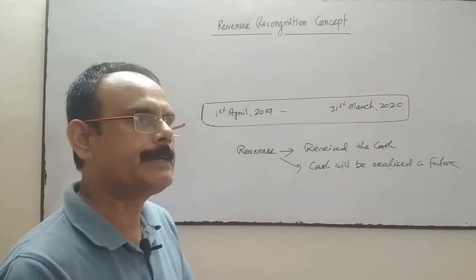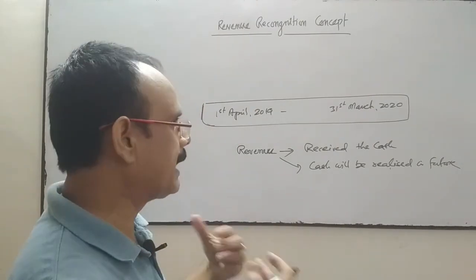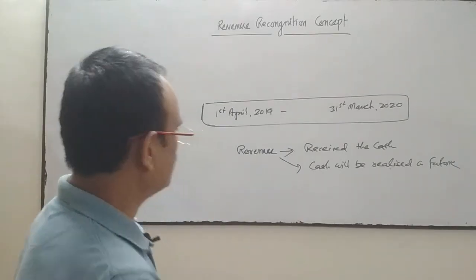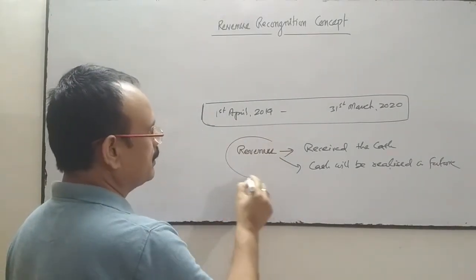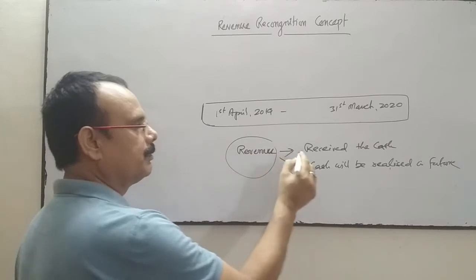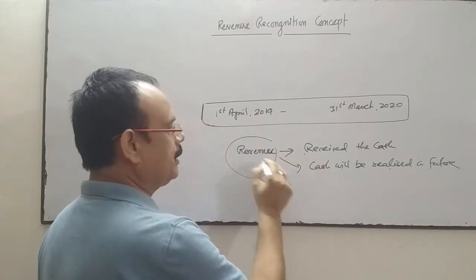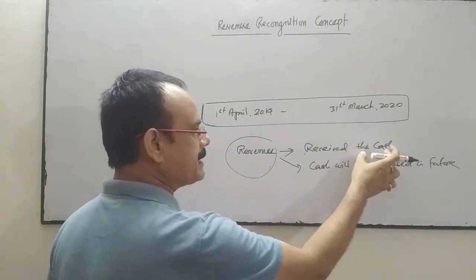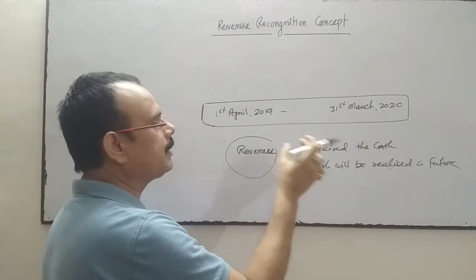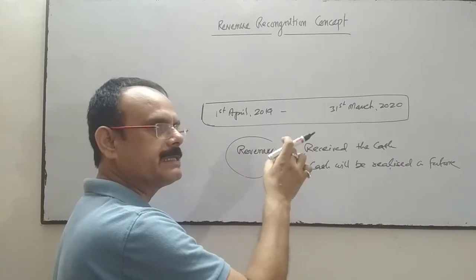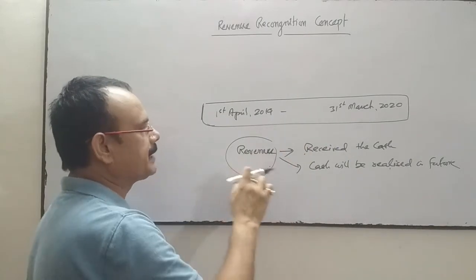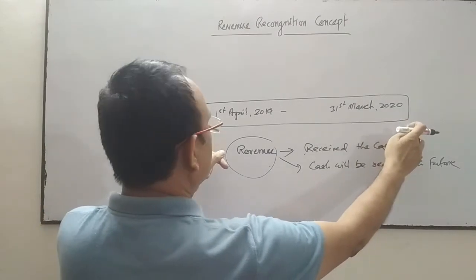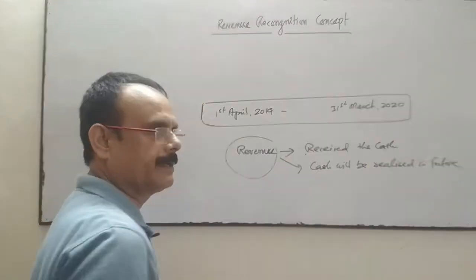Under revenue, both will come. By the sale of goods or services, whether you have received the cash or the cash will be realized in future, both will be considered as revenue if that goods is sold within this financial year.